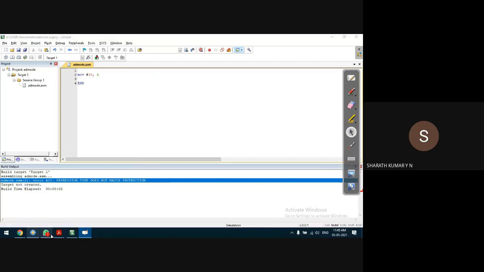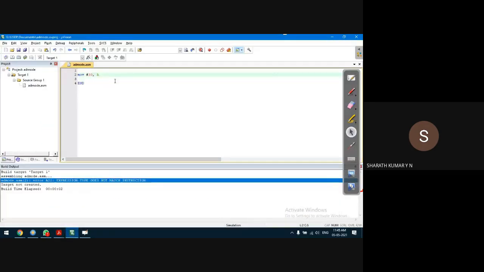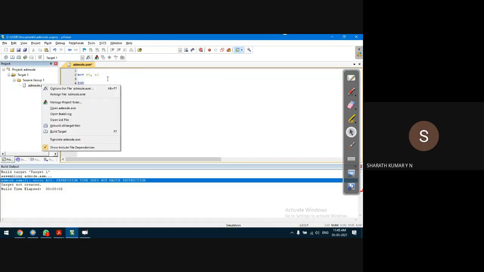What is the other thing? Let us look into the other possibility. Okay, so destination cannot be immediate data, and we have tried all this. These two things we already tried. That is, what if both the source and destination are registers? For example, let us say R0, R1. For example, both registers are 0 to start with. Both the content is 0.